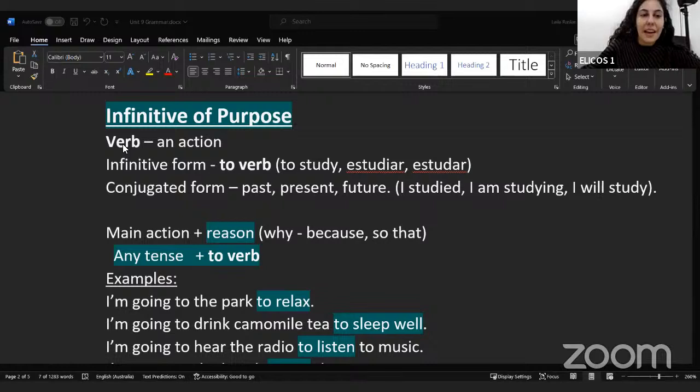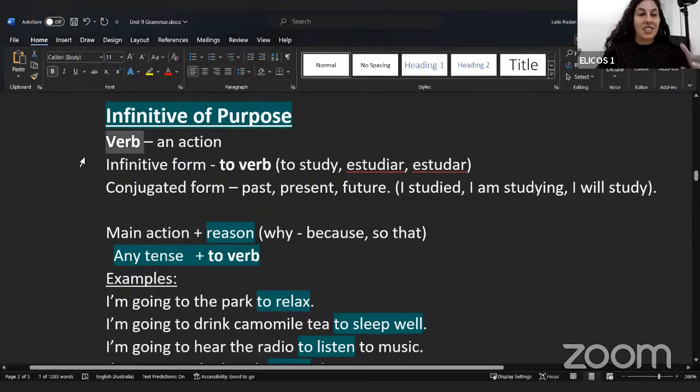And let's just have a look at some grammar rules so you can see what I mean. So when we have a verb, remember we're talking about the action. What are you doing? What action are you doing? Now the infinitive means to verb. For example, to study, to play, to sing, to dance, to read. We call this the infinitive.